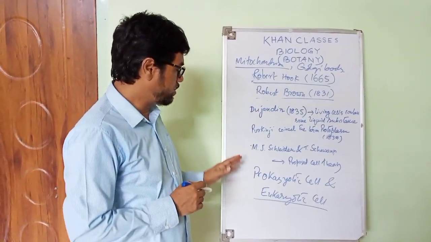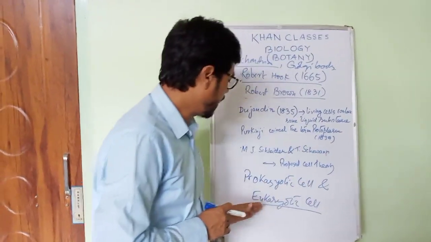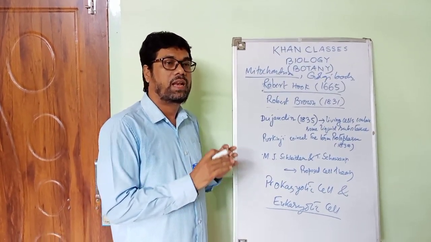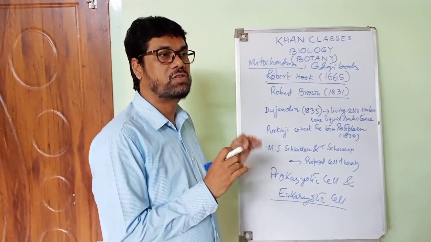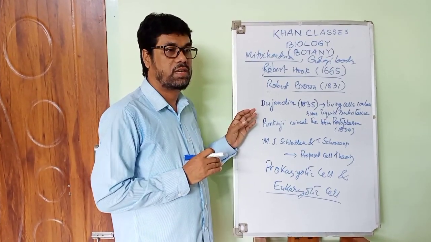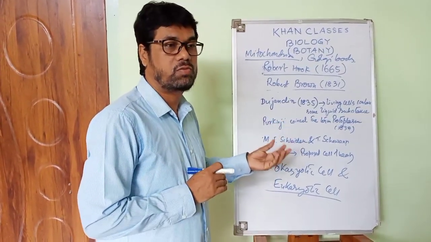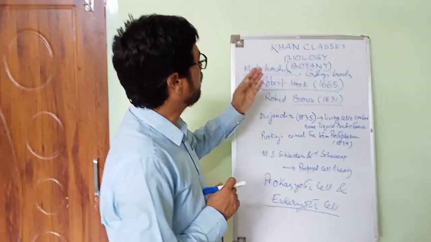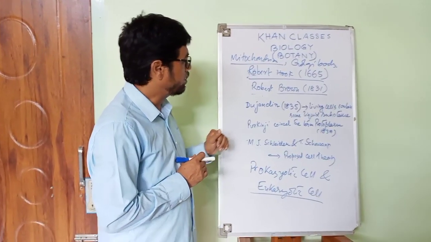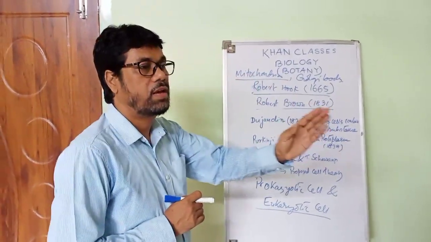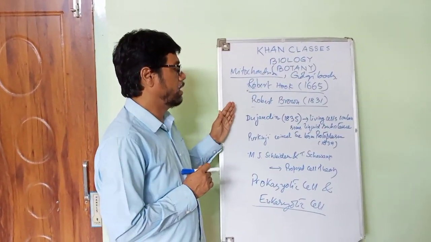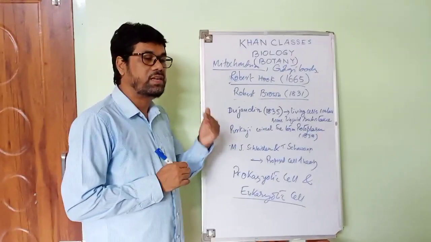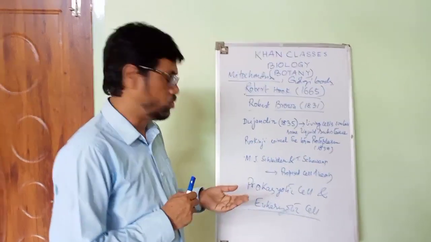Now, the differences between the prokaryotic cell and the eukaryotic cell: in the prokaryotic cell there is a lack of a true nucleus. You will not find the cellular organelles found in any eukaryotic cell, such as mitochondria, Golgi bodies and endoplasmic reticulum; these are absent in the prokaryotic cell but present in the eukaryotic cell. Prokaryotic cells have 70S ribosomes, but eukaryotic cells have 80S ribosomes.